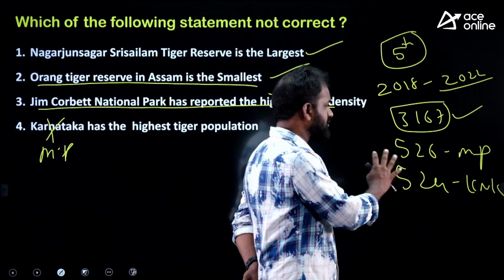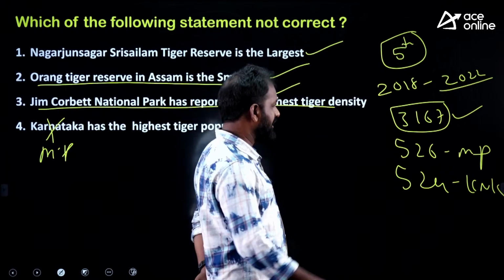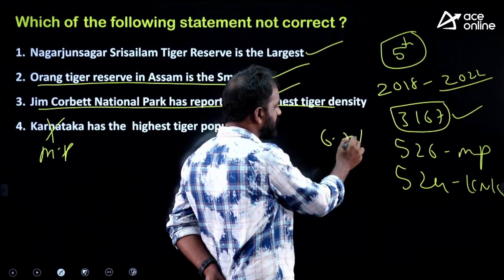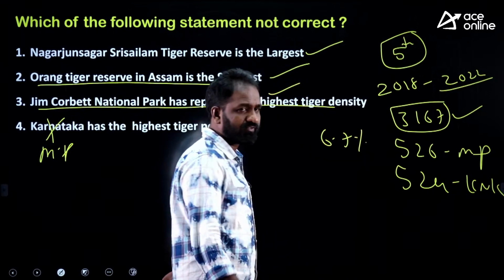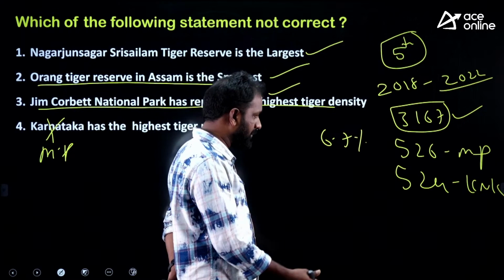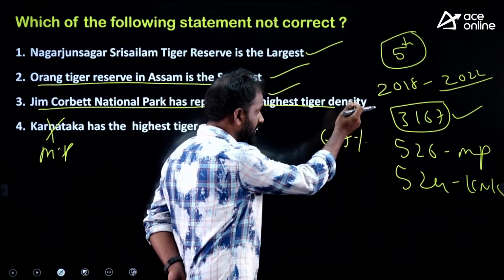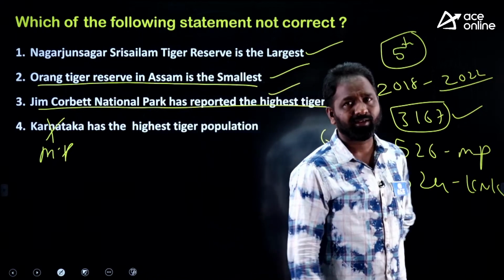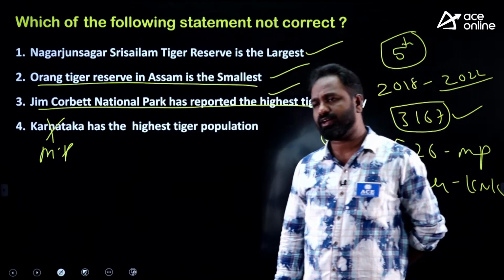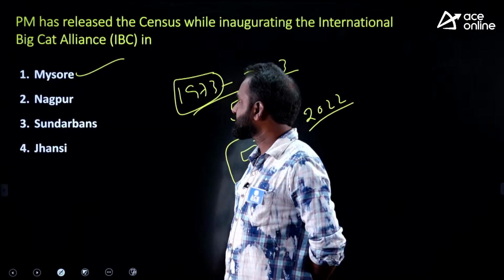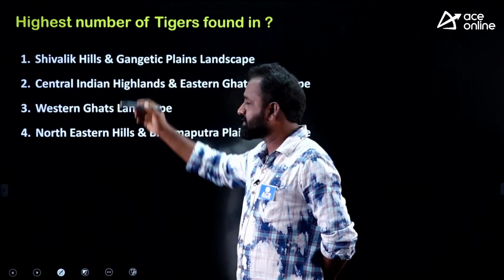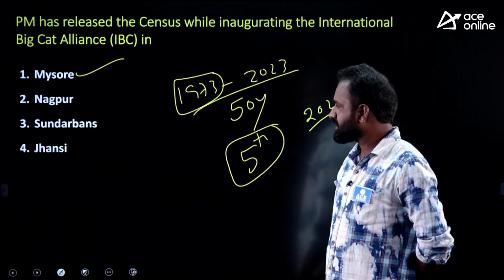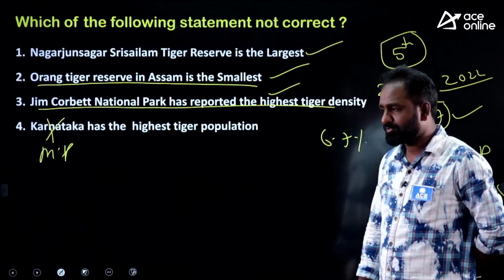So definitely there is a chance to ask a question on these numbers. Compared to 2018, the growth of the tiger population is 6.7%, which is very, very slow. The growth rate of the tiger population according to this census is 6.7%. Is it clear? In some areas, tiger population has increased, in some areas it decreased. For example, in the Shivalik Hills, the tiger population has actually increased. Is it clear to you?